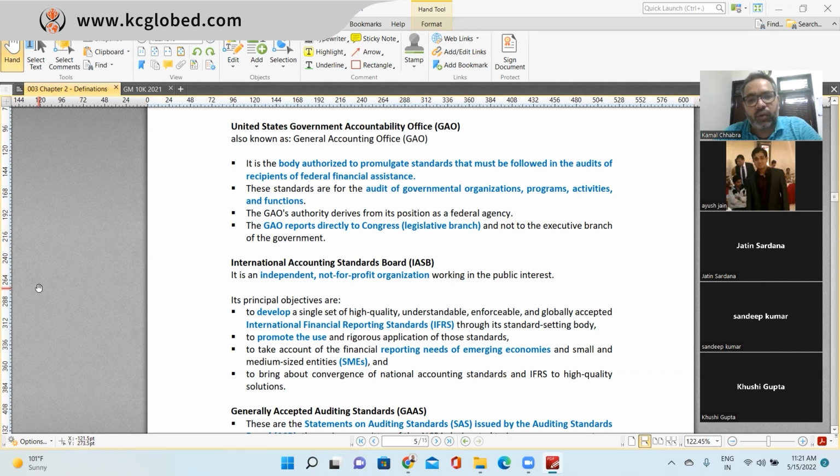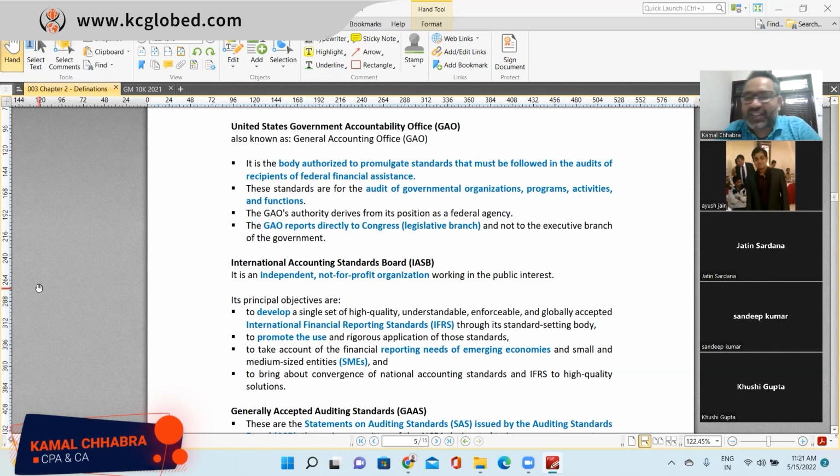The Government Accountability Office reports directly to the Congress. Congress is not like the Indian Congress. In the US, Congress is the legislative branch, like Rajya Sabha and Lok Sabha in India, so the parliament.